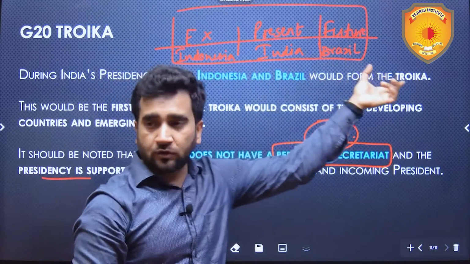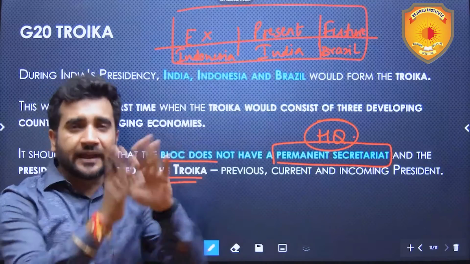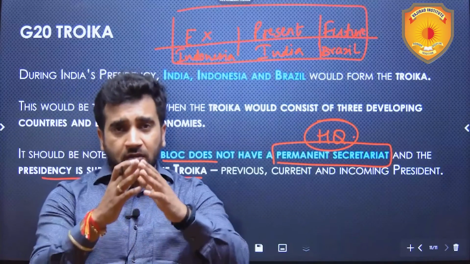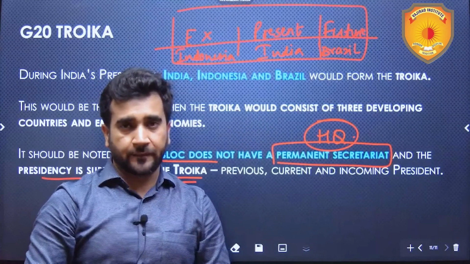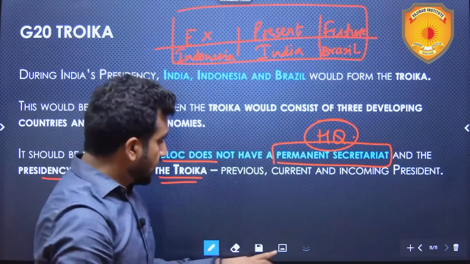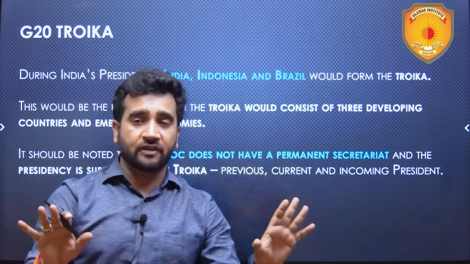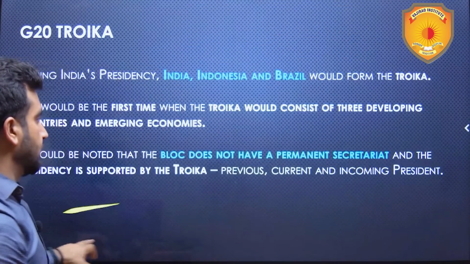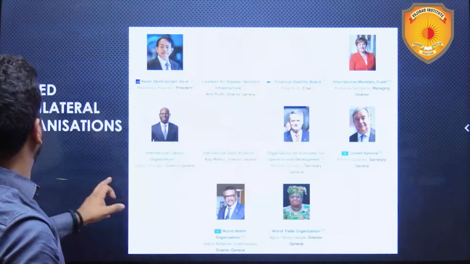If it wants to pass something on to the future president, it will pass it. So this Troika is kind of considered a moving headquarter or a temporary headquarter, you can say. So another fact to be noted is that G20 does not have a headquarter. It is the Troika which is acting like that.